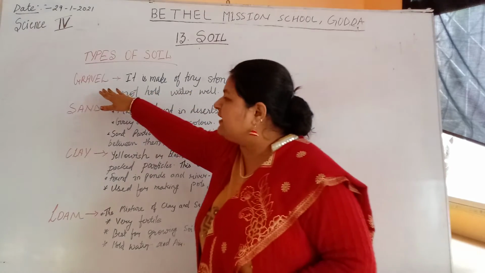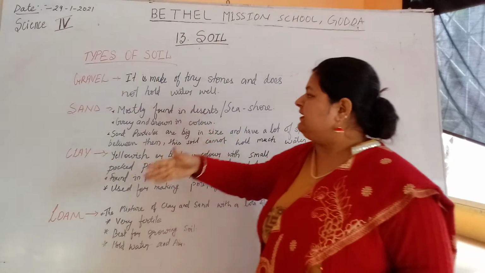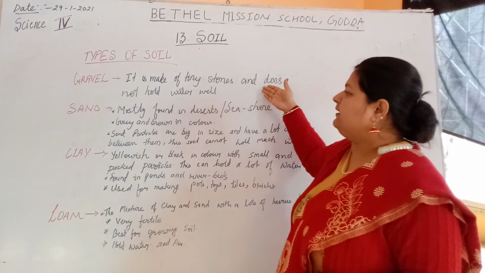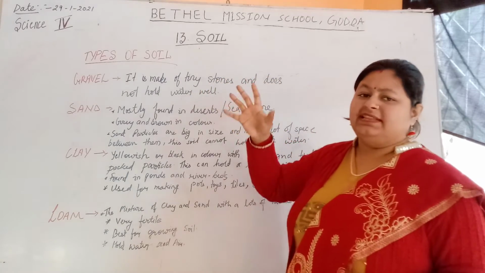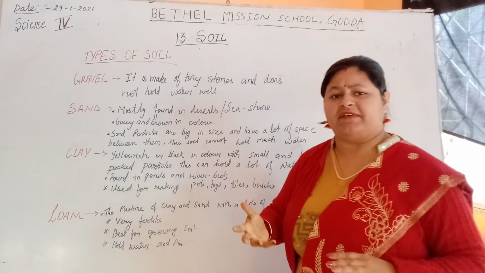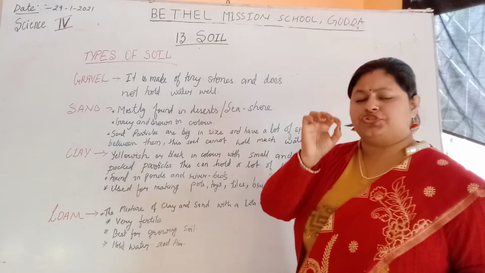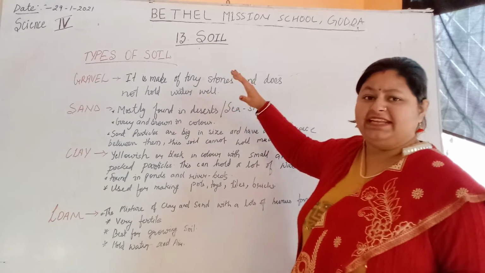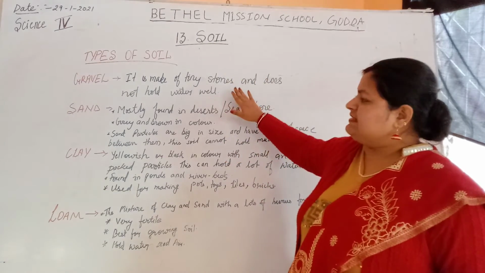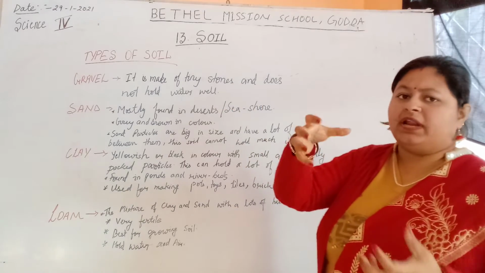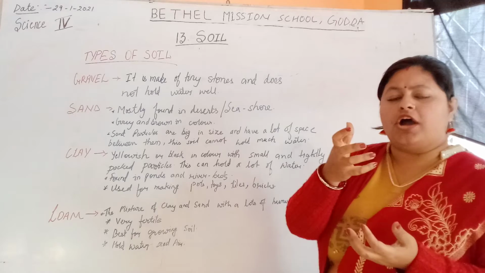So first is gravel soil. This gravel type of soil is made up of tiny stones and does not hold water well. It is not very good for fertility. If you pour a glass of water on rocks, what will happen?